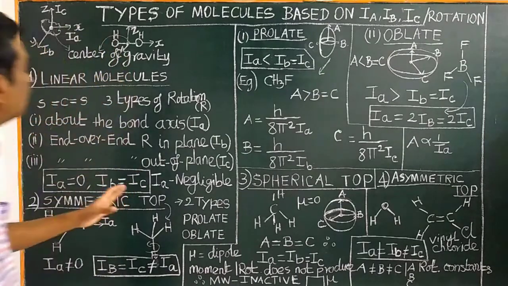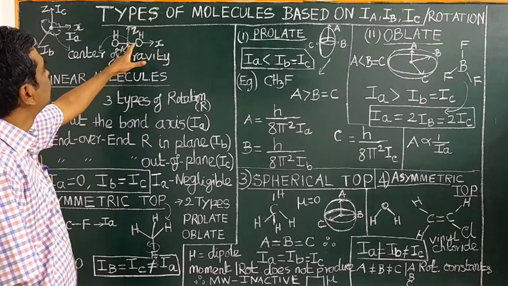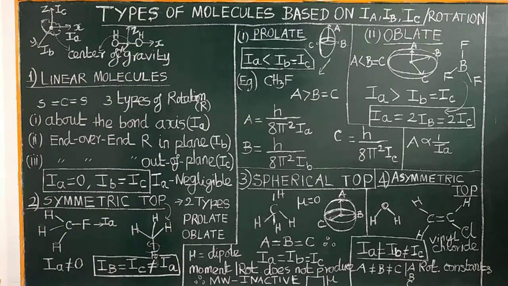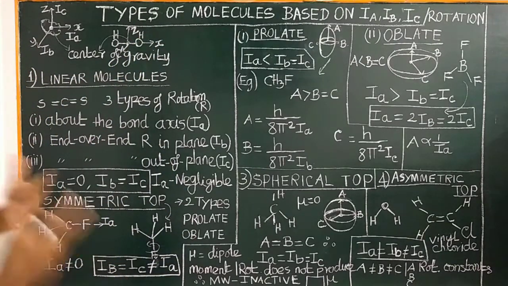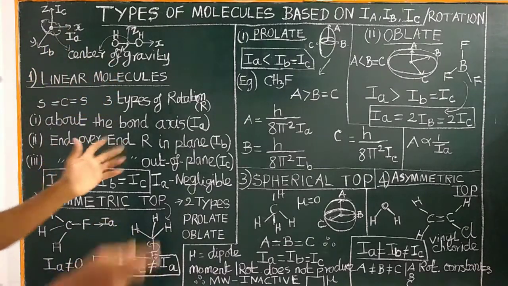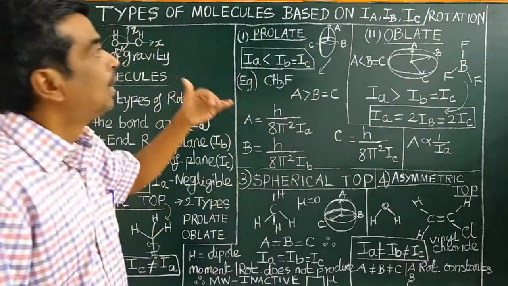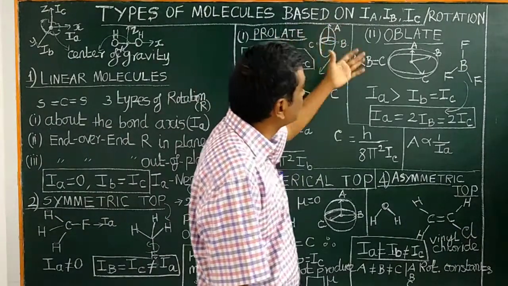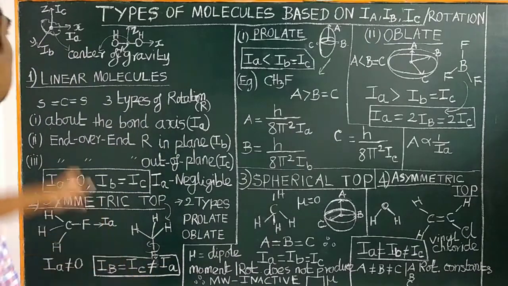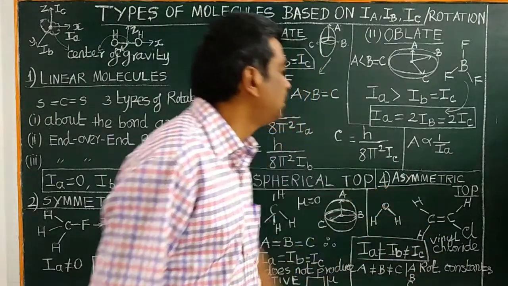Similarly, for a molecule, let us consider a diatomic molecule. This is the center of gravity through which there are three principal rotational components. Therefore, there are three principal moments of inertia, IA, IB, IC. Based on the rotational constants or the principal moments of inertia, the molecules are classified into four types: linear molecules, symmetric tops, spherical tops and asymmetric tops.